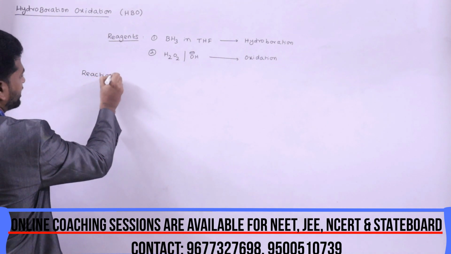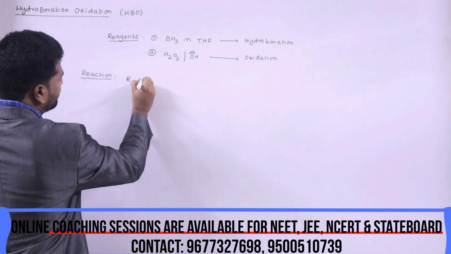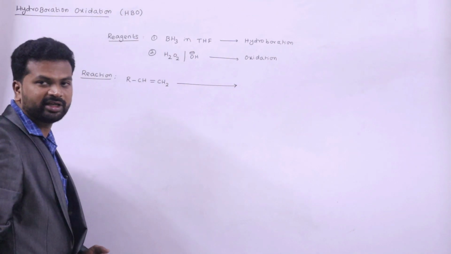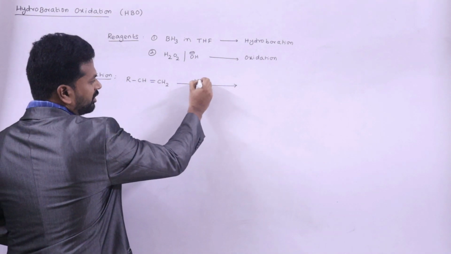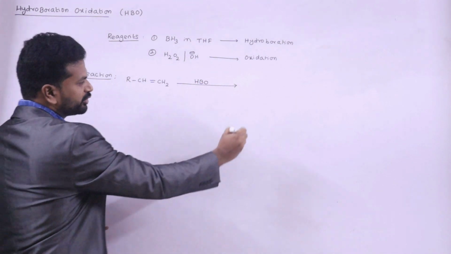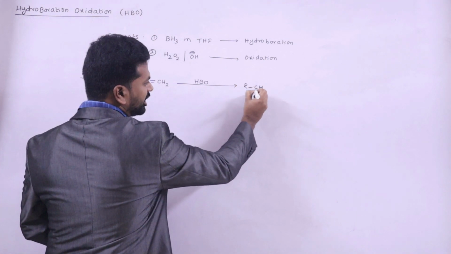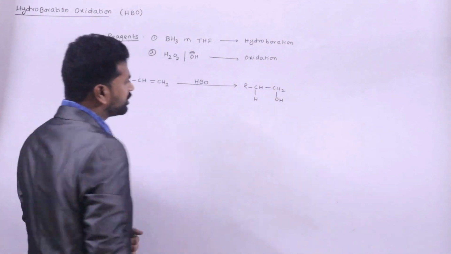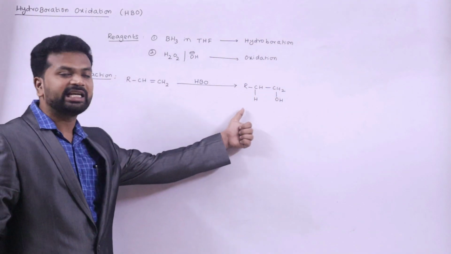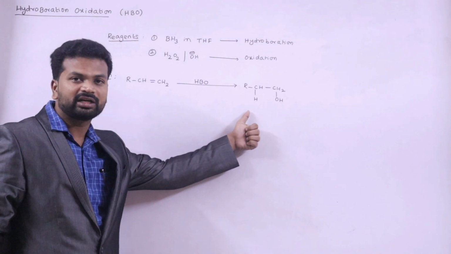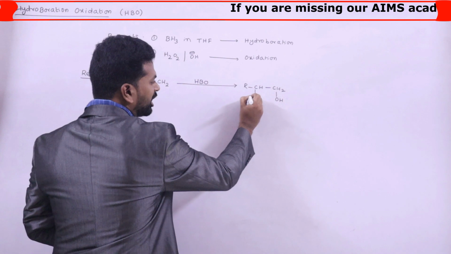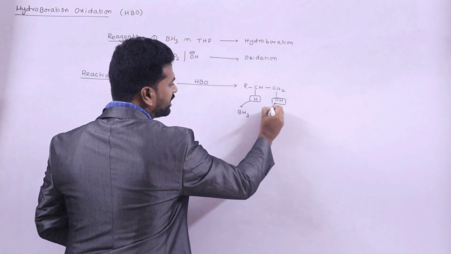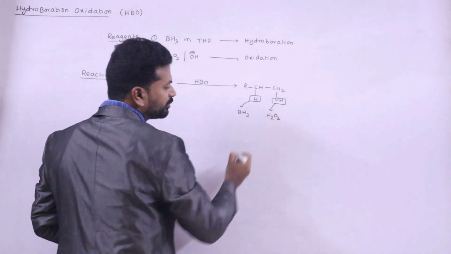So let us consider an unsymmetrical alkene. So whenever this unsymmetrical alkene is treated with the above said reagent, we are going to get RCH2CH2OH. So during this method, it is indirect addition of water that takes place. So coming to the H, hydrogen is added from borane, while OH group is added from hydrogen peroxide.